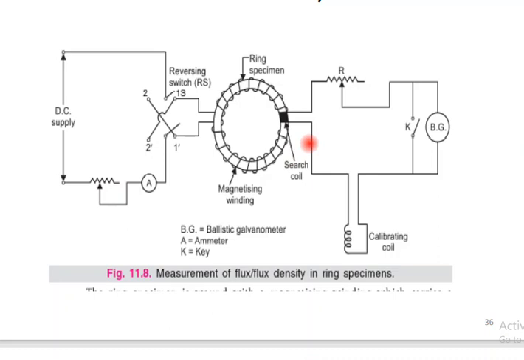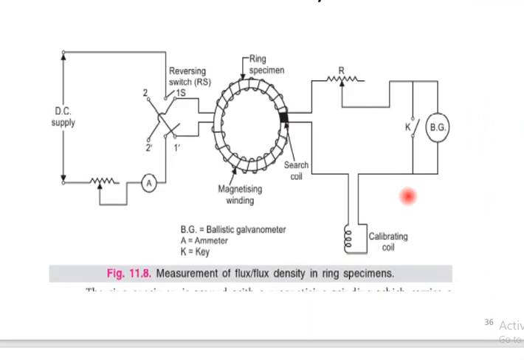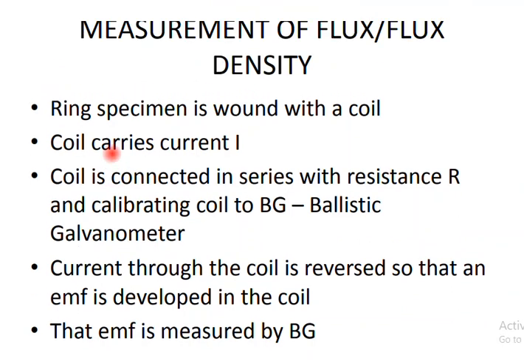change, inducing an EMF in it. This EMF sends a current through the ballistic galvanometer, causing it to deflect. This current deflection is shown in the ballistic galvanometer. So this is the working of the measurement of flux density, and that working is what we are showing in this slide.